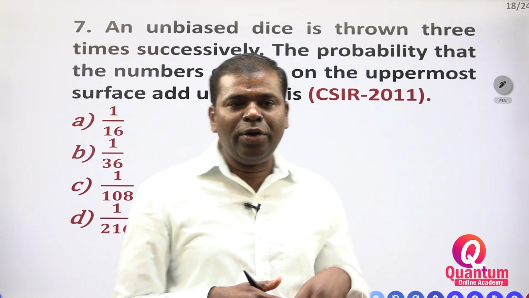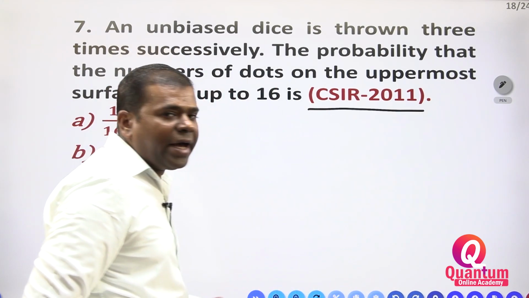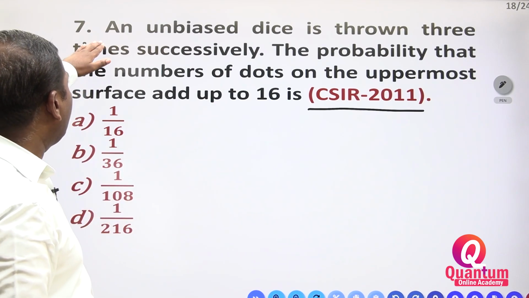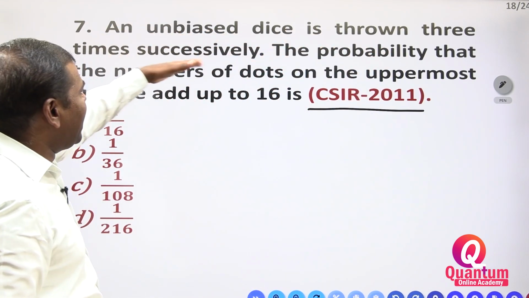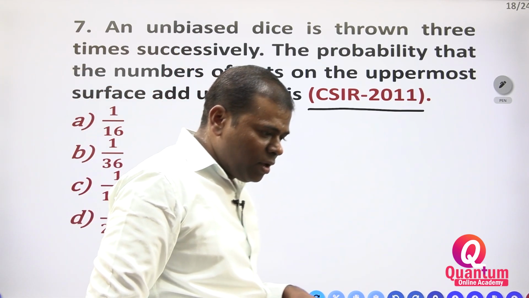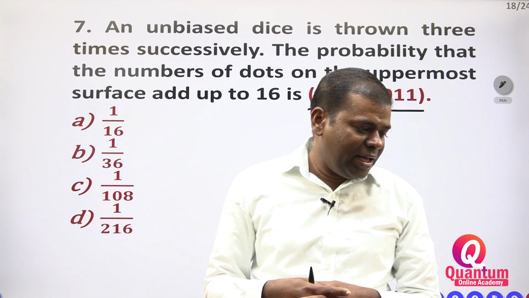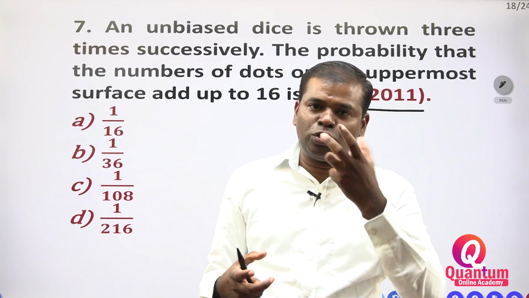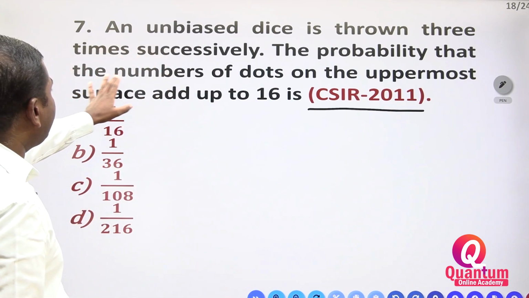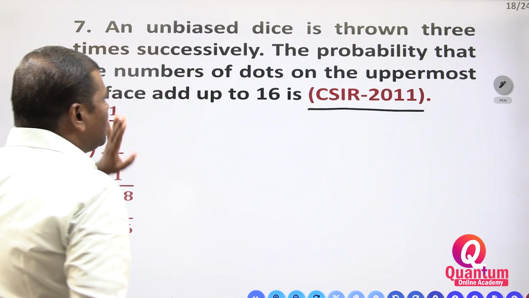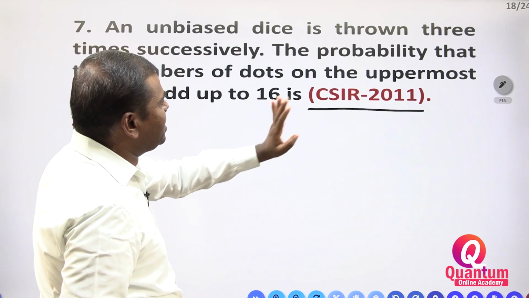How questions are asked, you have to see once. In CSIR 2011, one question is there. I made that simple question. An unbiased dice is thrown 3 times successively. What is the probability that the numbers of dots on the uppermost surface add up to 16?